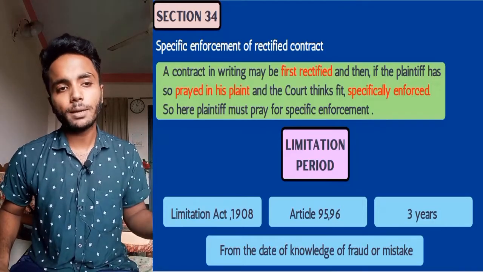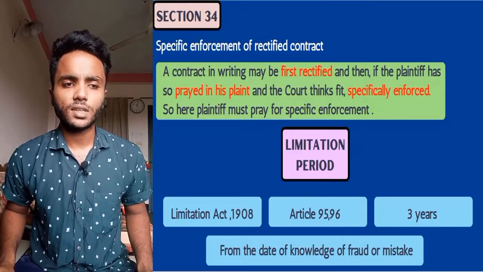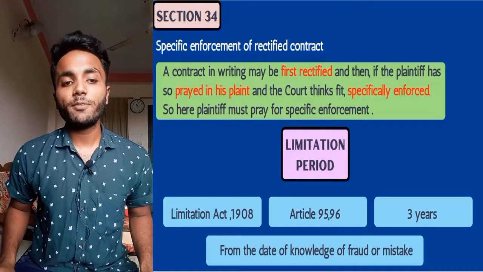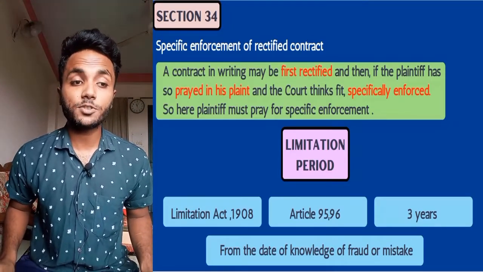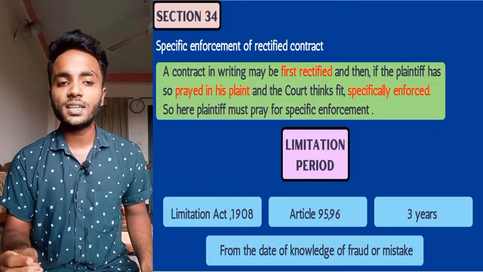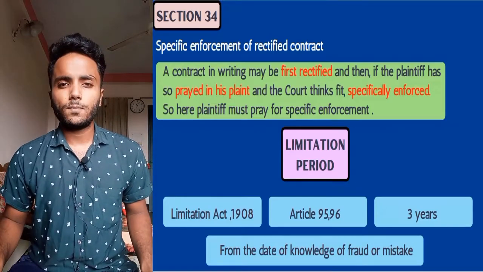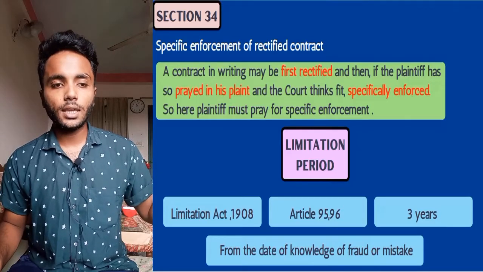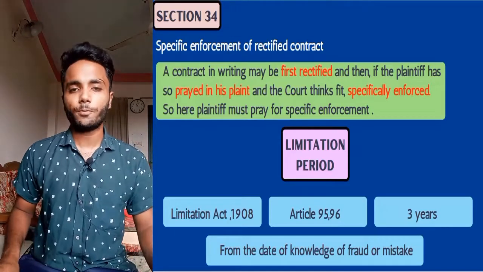Then what will be the principle or rule is written in section 34. Here it is written that a contract in writing may be first rectified, and then if the plaintiff has so prayed in his plaint and the court thinks fit, specifically enforced. So if the contract in writing is rectified first, then it can be specifically enforced.